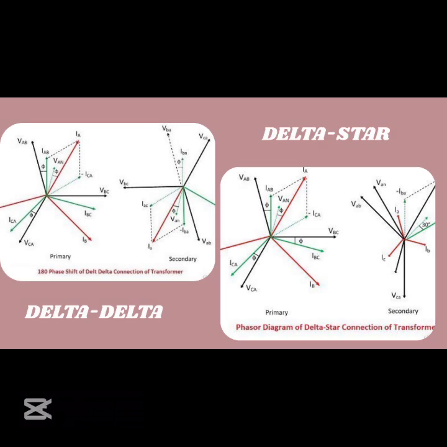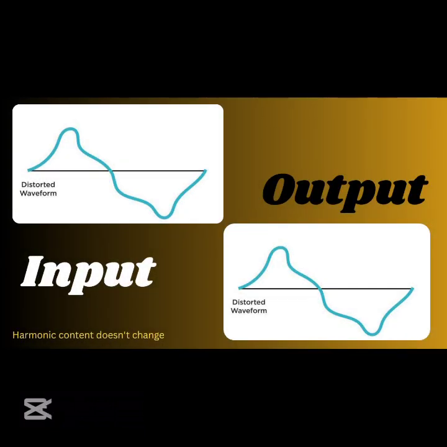Number 8. Phase shift. Depending on the transformer connection type, either delta to Y or delta to delta connection, a fixed phase shift might be introduced, but it remains consistent. If there is a phase shift between primary and secondary, it is determined by the winding configuration and does not vary with time or load. For instance, a delta to Y transformer typically introduces a 30 degrees phase shift, and this shift remains constant during operation.